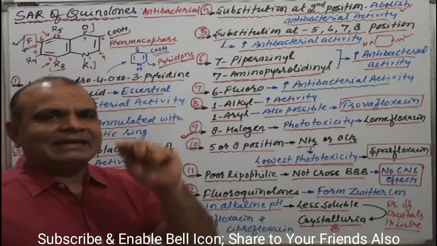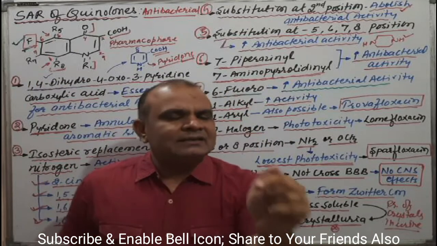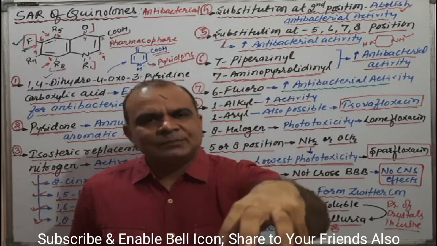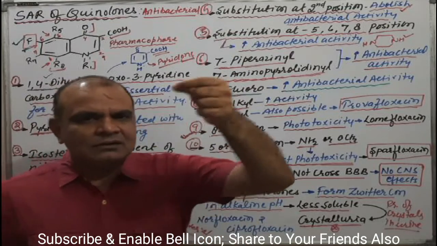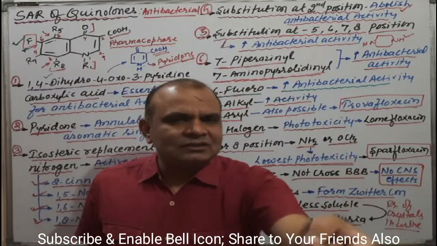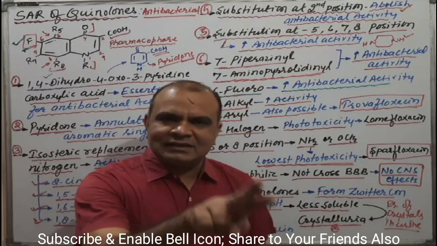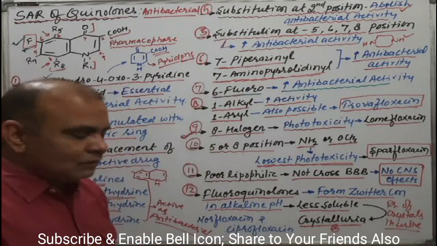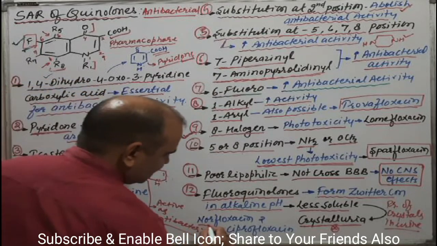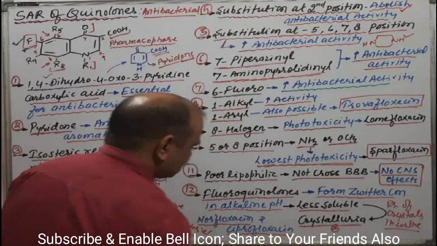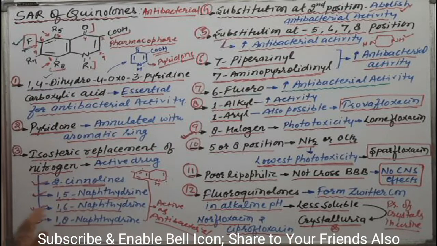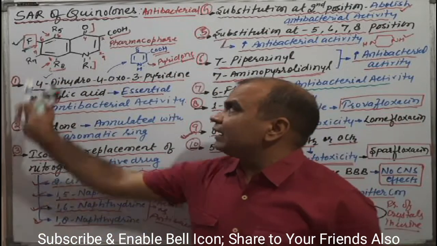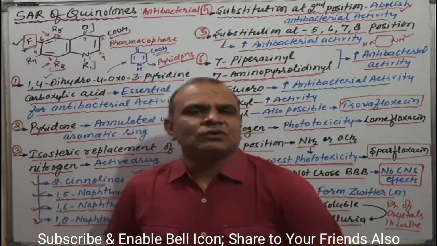Fluoroquinolones form a Zwitterion in alkaline medium, and a Zwitterion has less tendency to solubilize, so it precipitates down and forms crystals. The presence of crystals in urine is known as crystalluria. Generally the drugs that cause this effect are norfloxacin and ciprofloxacin. Thus these 12 points are the important points related to SAR of quinolones or fluoroquinolones.